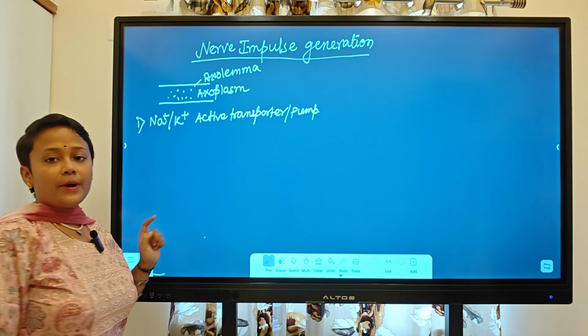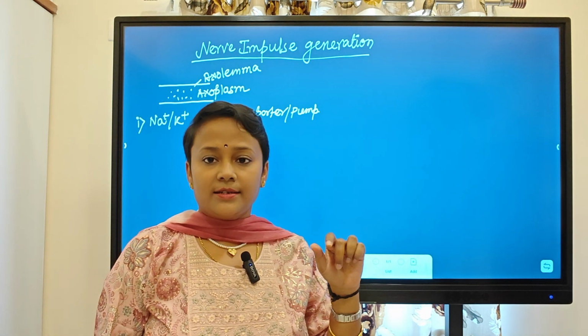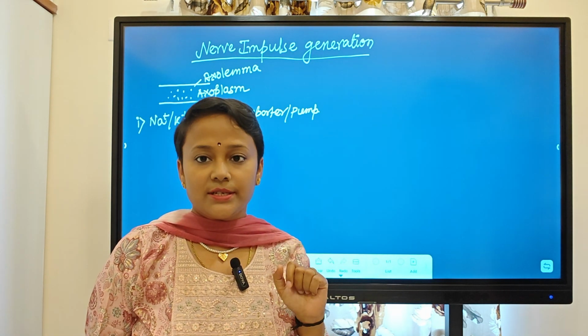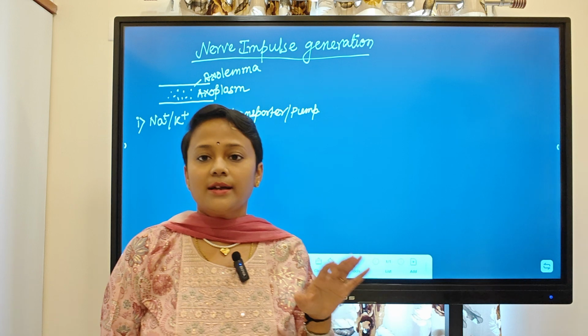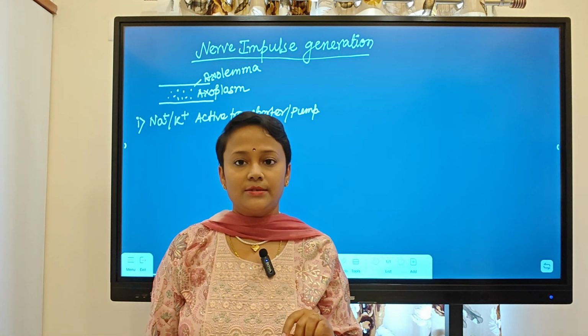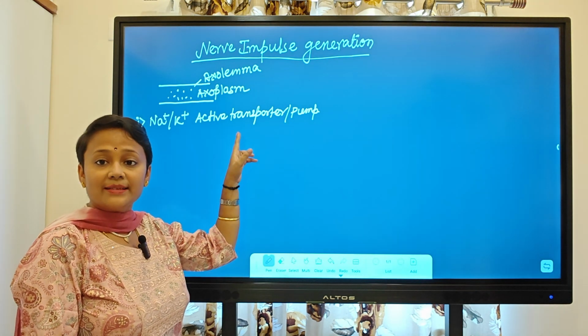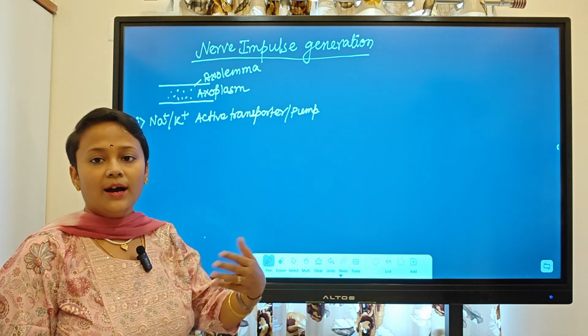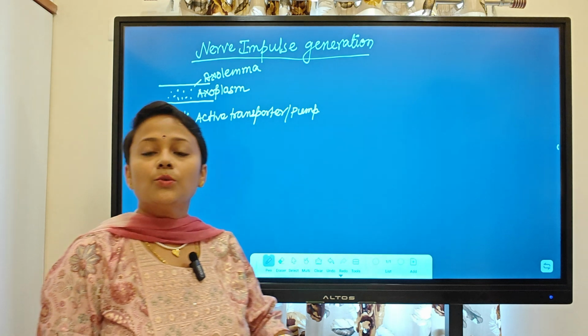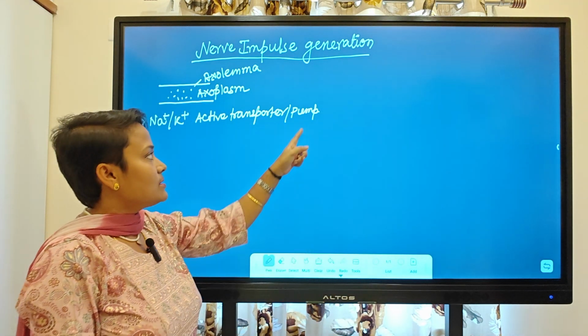Why it is called pump? Because it can act against the concentration gradient. Generally, the ions will flow from high concentration to low concentration. But here, ions will flow by this pump from low to high concentration. Means it will go against the concentration gradient. That's why it is called pump.